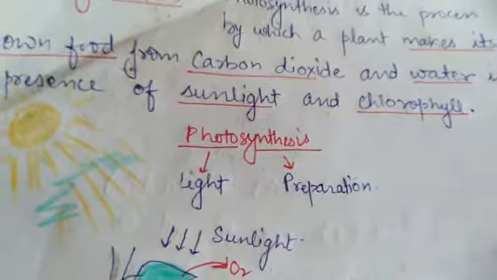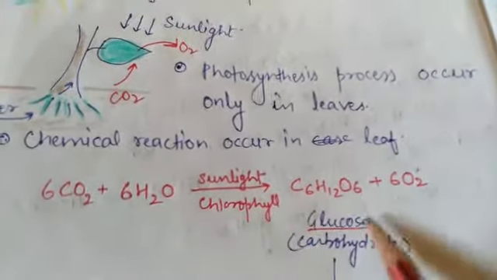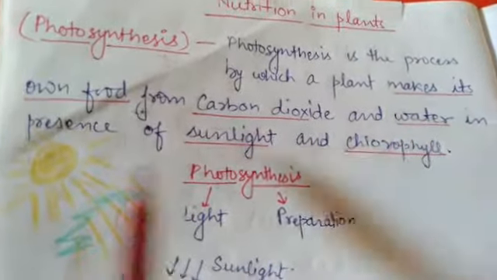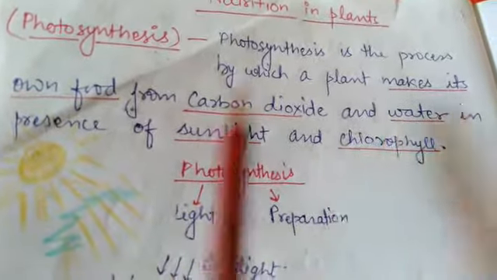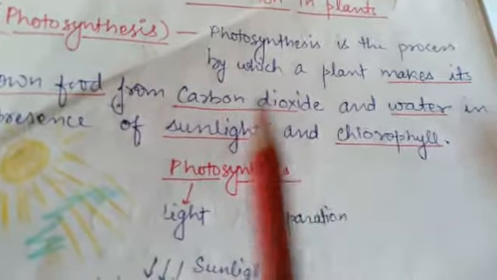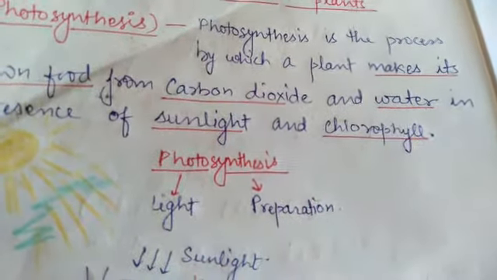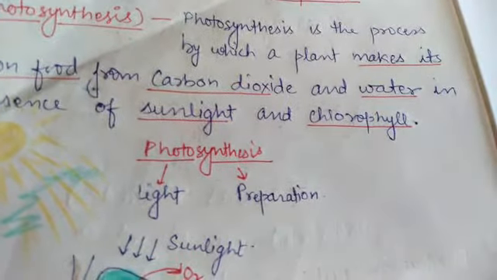But what is going to be prepared here? That is none other than glucose. Glucose is prepared here. So what things are required? These are carbon dioxide, water, sunlight, and chlorophyll. And what will be prepared with these? Glucose.